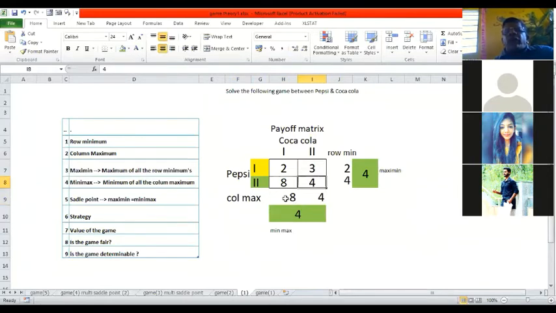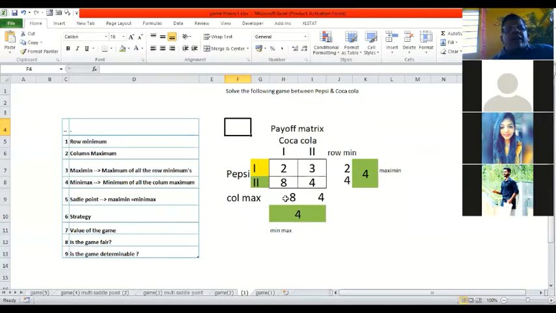Then find out maximum of minimum. These are the two minimums. Out of that, whichever is maximum, I have taken it over here. Out of these two, I have taken the minimum. Out of the maximum, I have taken these things. This is exactly the numerical calculation you are going to do in the given payoff matrix.